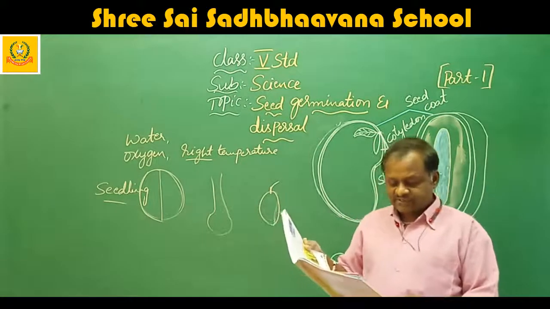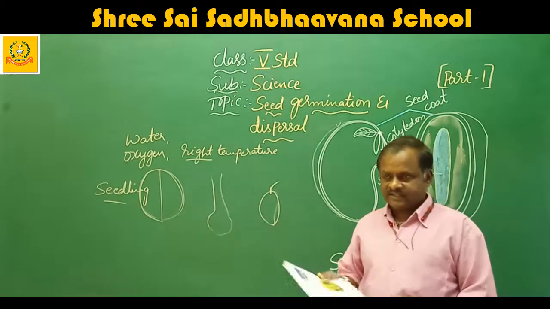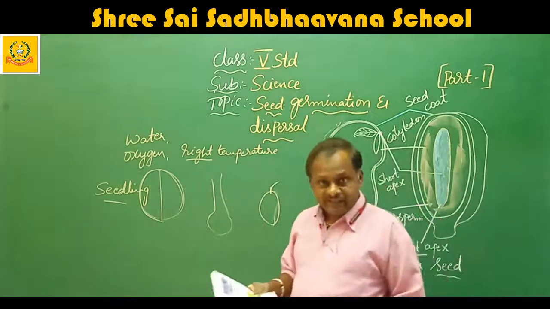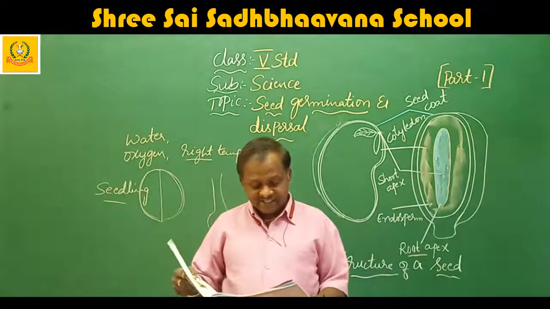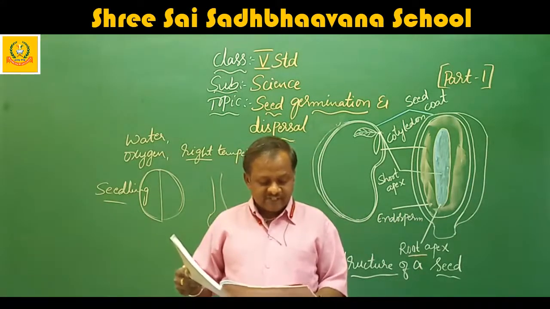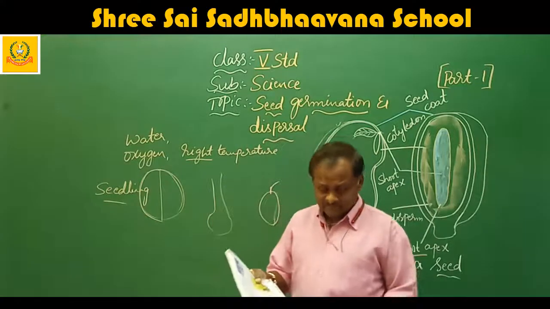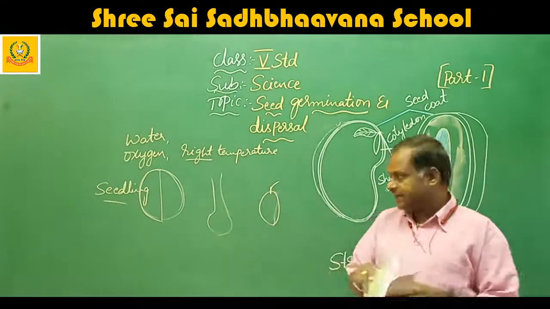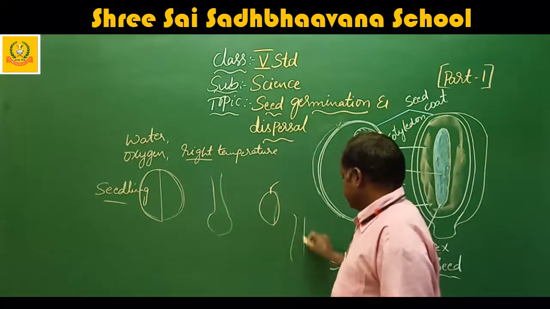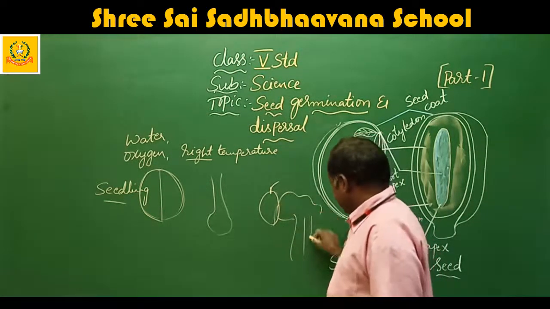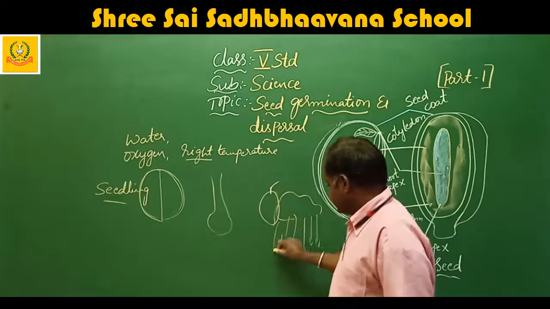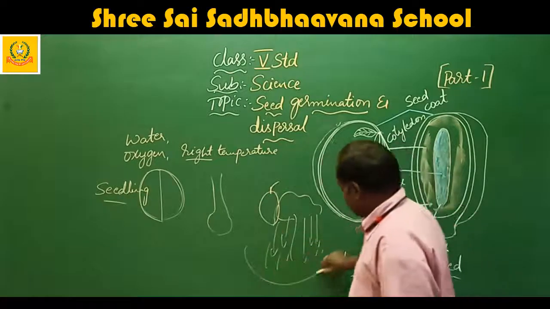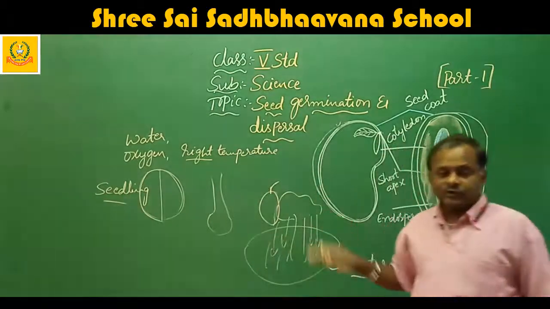Seed dispersal is the process of spreading seeds to different places. That means after the production, they have to spread to some different places. Why? What is the reason? Seeds need to be dispersed because if they are not dispersed, what happens? Many germinating seedlings will grow very close to the parent plant. If the seeds fall here only, new plants will grow in the surrounding area, so many new plants will grow here.